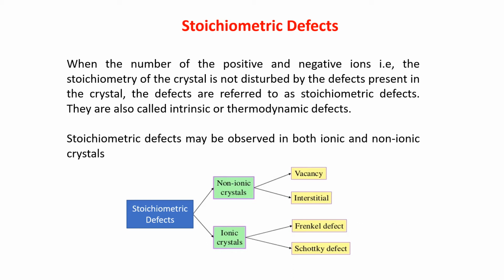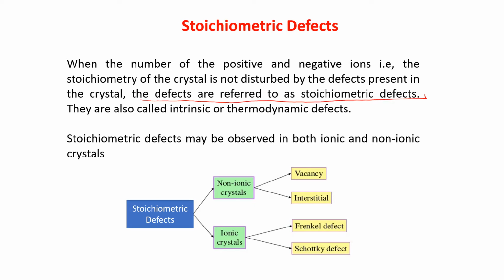The defect is there. We are now talking about the defects in the crystal lattice. But because of the defect, if the stoichiometry, that is the number of the positive and the negative ions, is not disturbed, then those defects are referred to as stoichiometric defect.